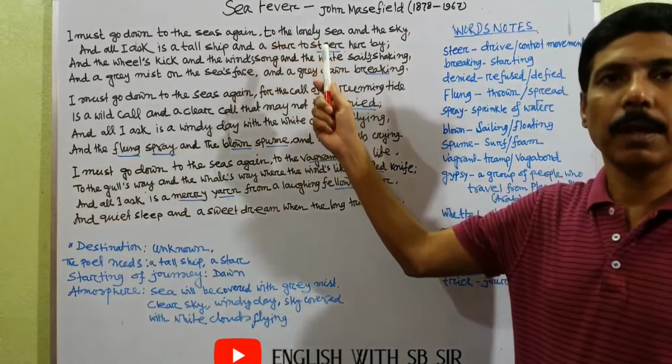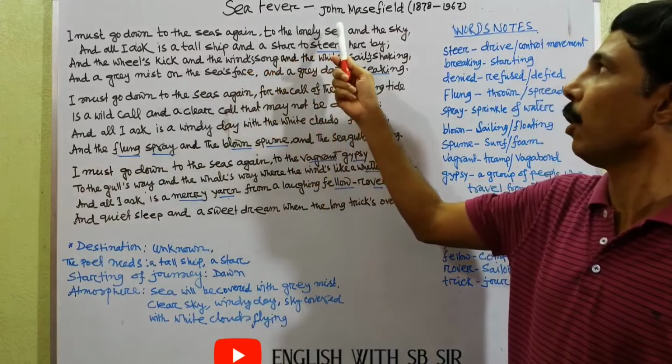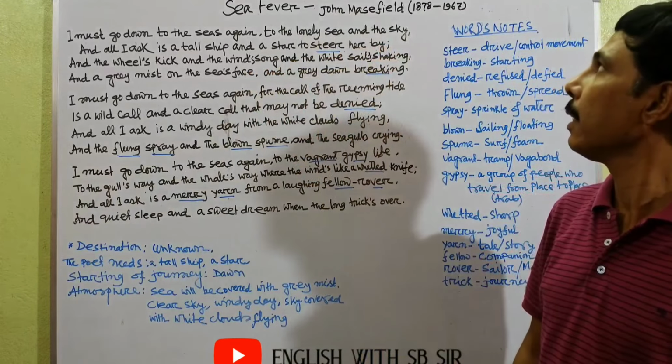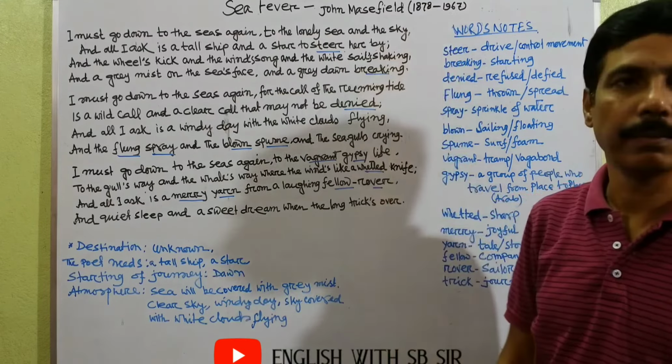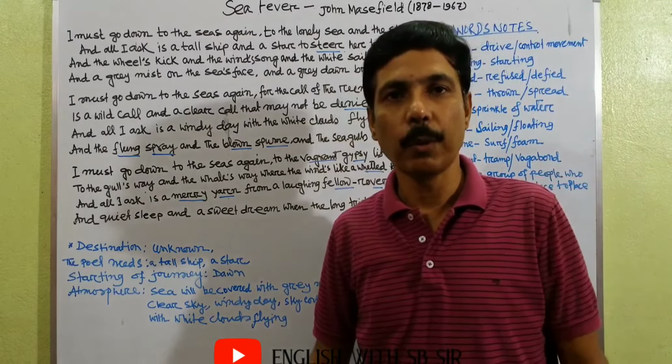Today's topic is Sea Fever, the poem written by John Masefield. He was born in 1878 and died in 1967. Now we go through the poem.